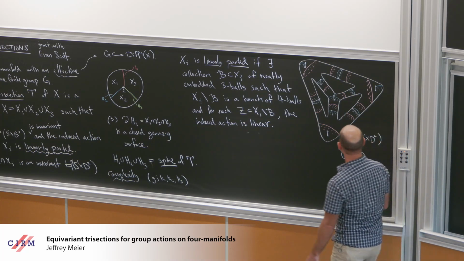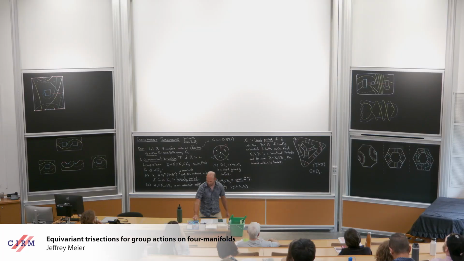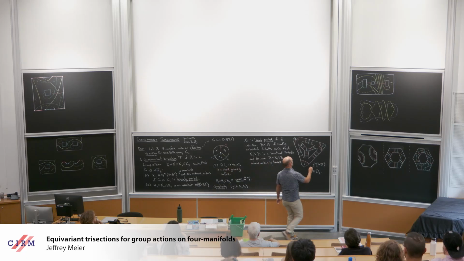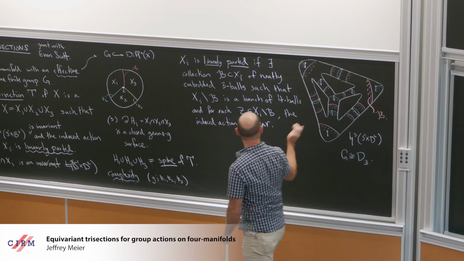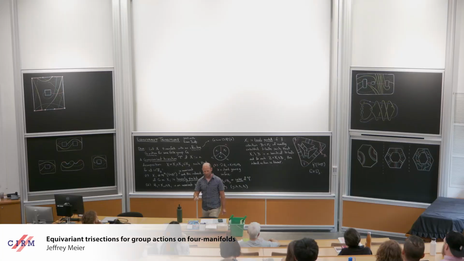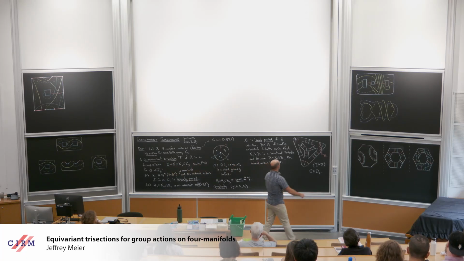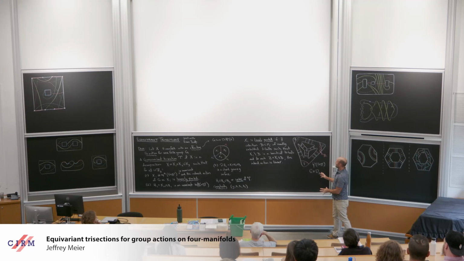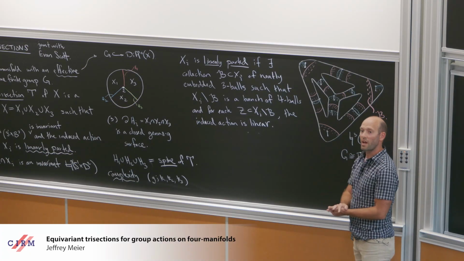And so what we see is that the red disks are playing the role of the ball system. In this lower dimensional example, the balls are not three balls, but two disks, and they're cutting the genus 3 handlebody up into a bunch of three balls, and on each three ball, the induced action is linear.